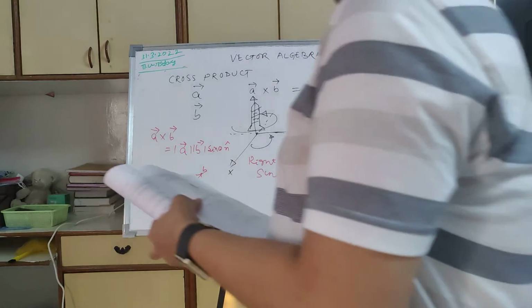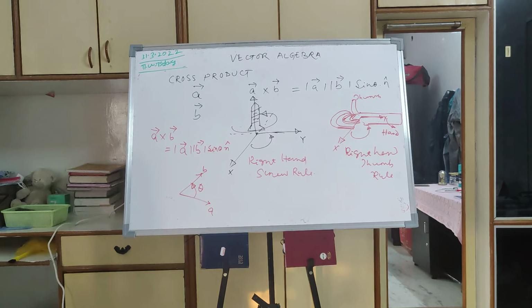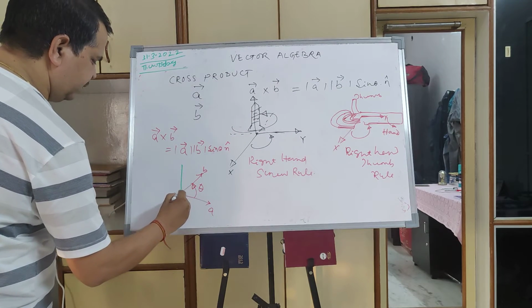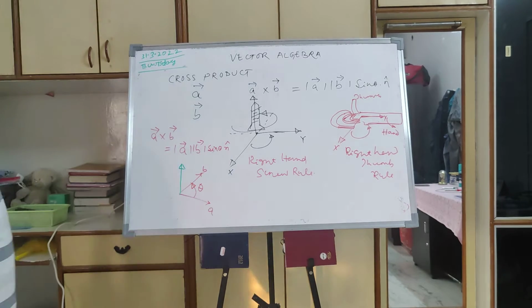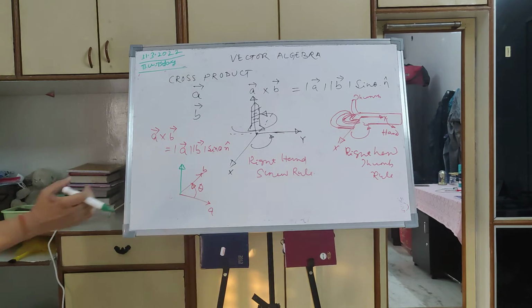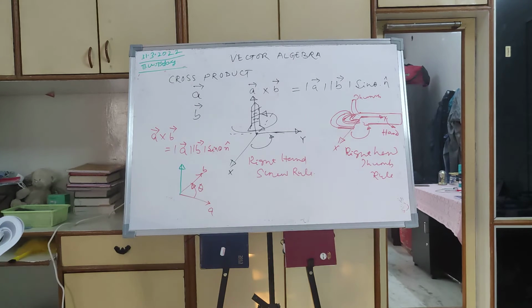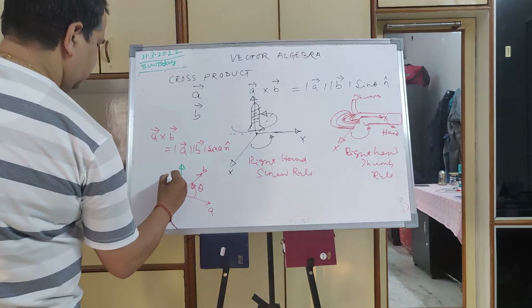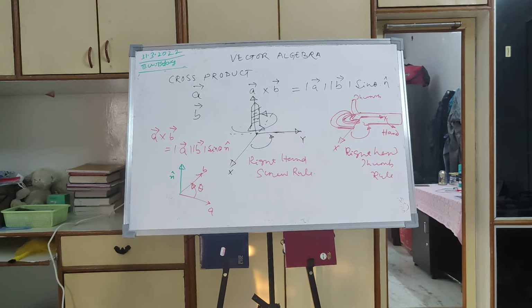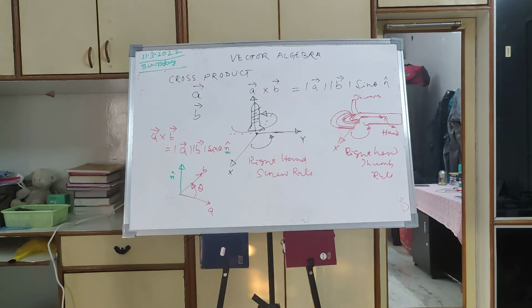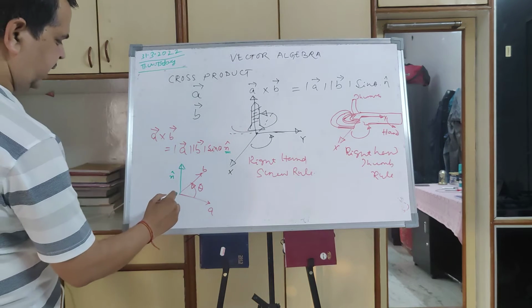When this happens, the direction of A cross B will be in a plane perpendicular to the plane containing A and B. Because it is A to B, it will be directed upward. So A cross B will direct upward, and this will be the unit vector, in the perpendicular direction.